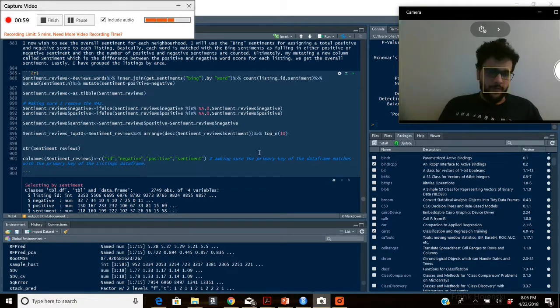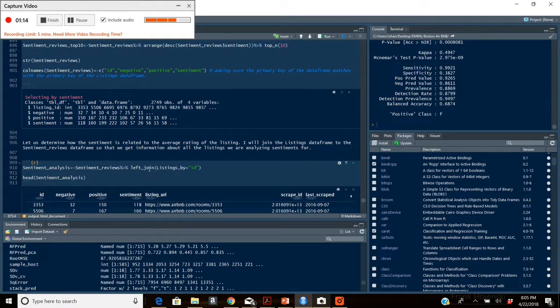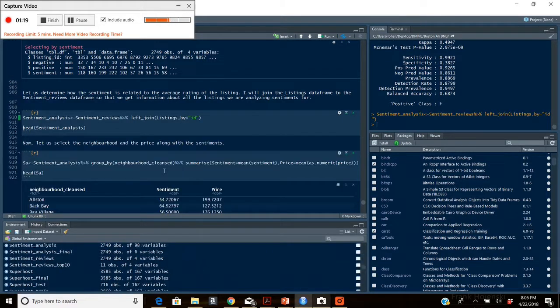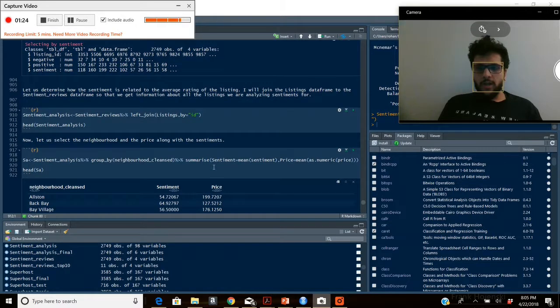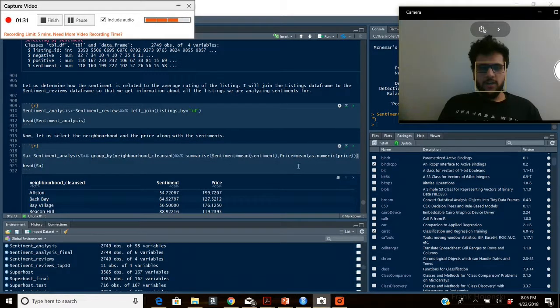The idea is to now group these sentiments by the neighborhood. Obviously I didn't have that data in the reviews data frame, so I used a left join, as we can see here, on my listings data set to bring those columns into this data set, and now I summarized the sentiment for each of the neighborhoods, and also added the price dimension to it.